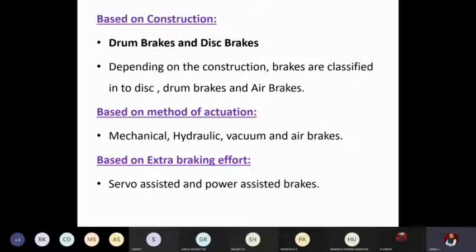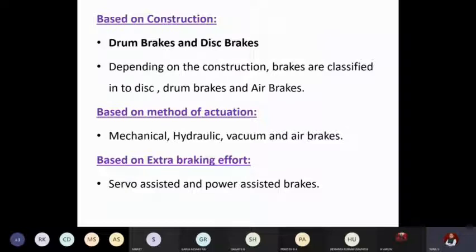Based on the method of actuation, as I told you, there are air brakes, hydraulic, mechanical, etc., but predominantly used are hydraulic and pneumatic brakes. Mechanical, in the sense, in older cycles you might have seen, by just pressing a lever, a small brake pad goes and holds the wheel, so that because of friction the wheel gets stopped.